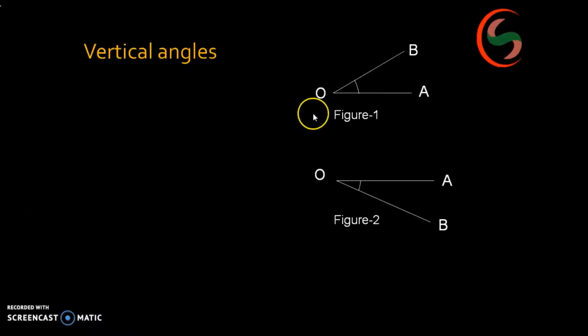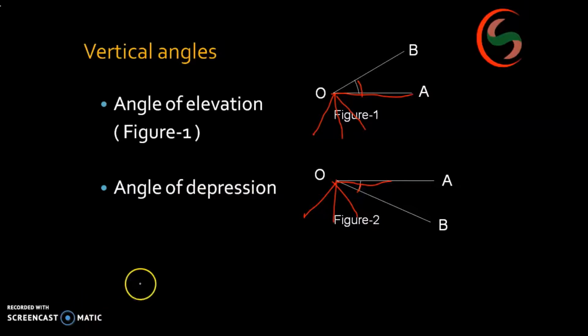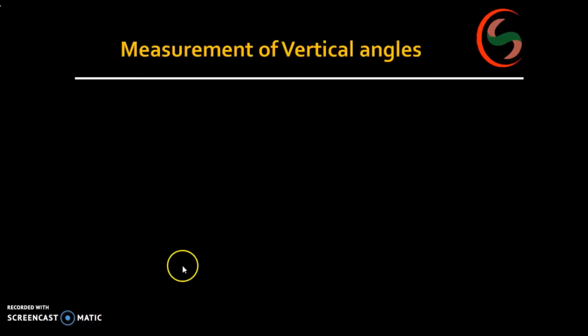Now see, as I discussed, suppose I try to draw here, if I fix the instrument at point O, if it is a line of sight, above it the angle measured is nothing but the angle of elevation, and if this is our instrument and this is the line of sight, below it the angle is measured as the angle of depression. Angle of elevation and angle of depression, you should know what these are, right?